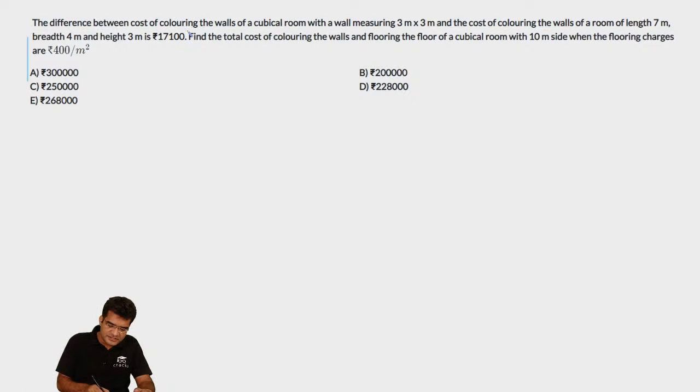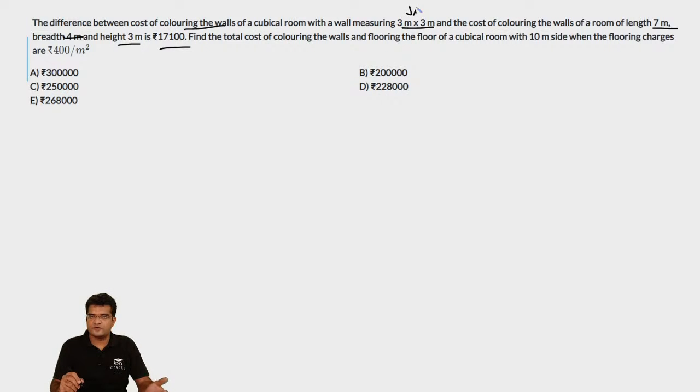In this question, we are told that the cost of coloring the walls of a cubicle room with a wall measuring 3 meters cross 3 meters, and the cost of coloring the walls of a room of length 7 meters, breadth 4 meters and height 3 meters is 17,100. So if you have a cubicle room, you only color the walls. You don't color either the roof or the floor. So what is the total surface area that you are actually coloring? In a cubicle room that is 3 cross 3, you will have 4 walls and the square area of each of the walls will be 3 into 3, which is equal to 9 meters.